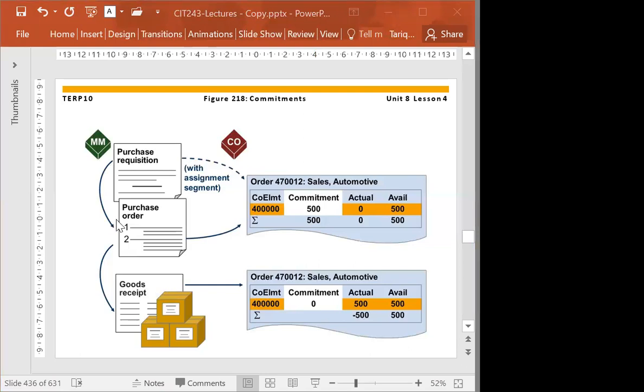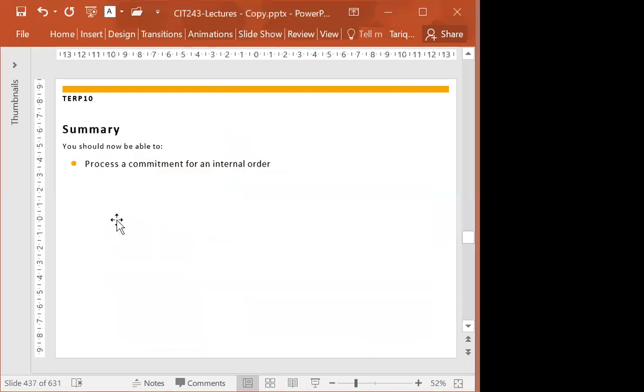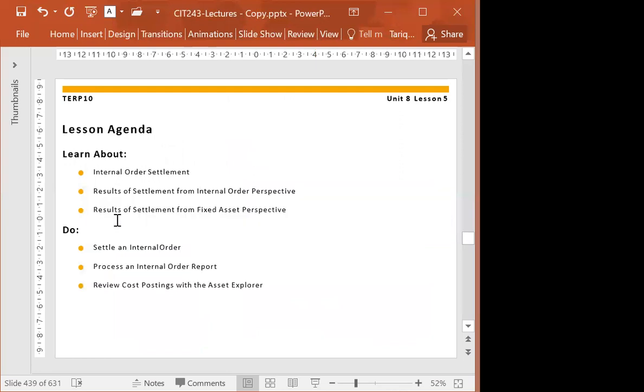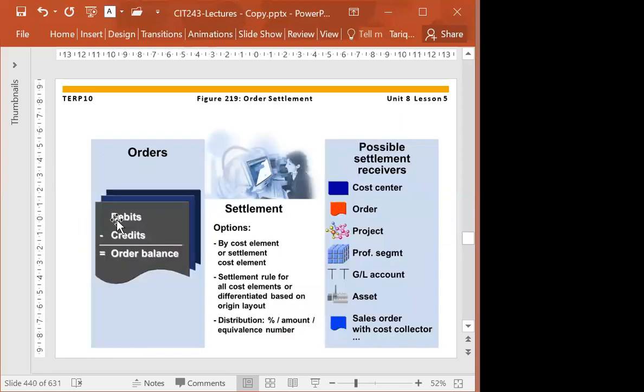No, sir, it's clear. Now, we have order settlement. We can use different techniques. One of them is the allocation technique. You can use it with the internal order. If you're using the allocation technique with the internal order, that is what we call settlement.